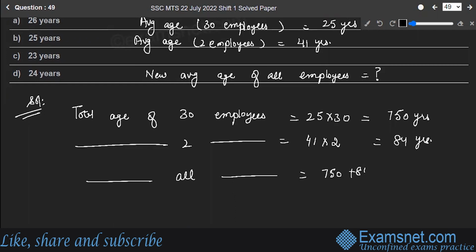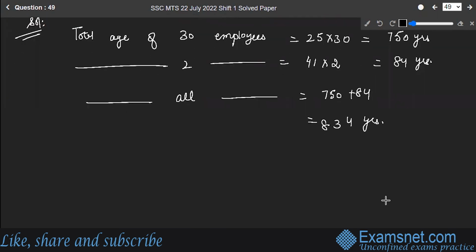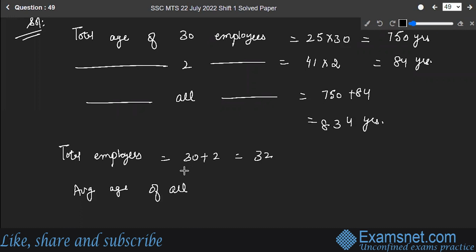750 plus 82. This gives you 832 years. Now, how many total employees are there? Total employees is 32. Required average age of all the employees now?